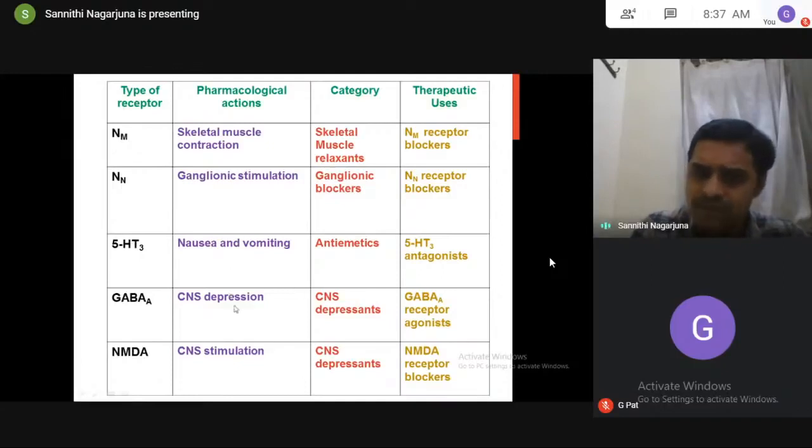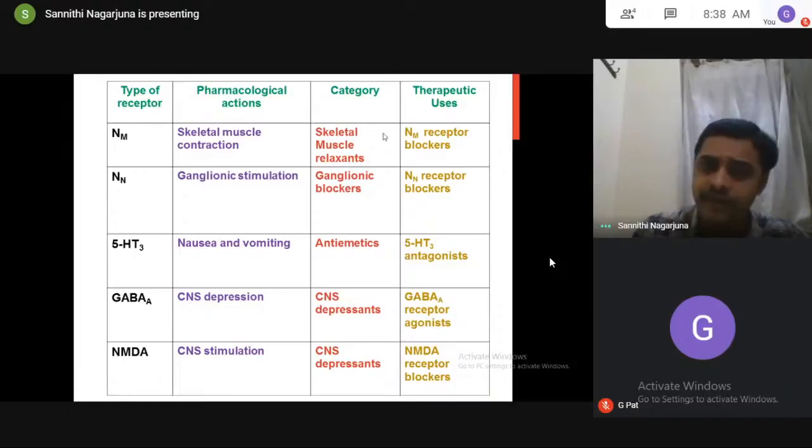Same thing, pharmacologically, therapeutically, we have a lot of use with CNS depressants, so we are using GABA-A receptor agonists and NMDA receptor blockers. I'm telling that this is the action produced by the ligand. Based upon the action of the ligand, if you want the same action, we'll go for agonist. If you don't want it, we'll go for antagonist. Based upon the clinical requirement, efficacy, so agonist or antagonist.